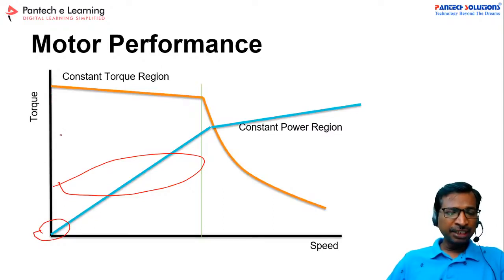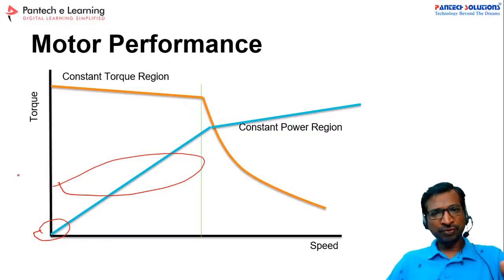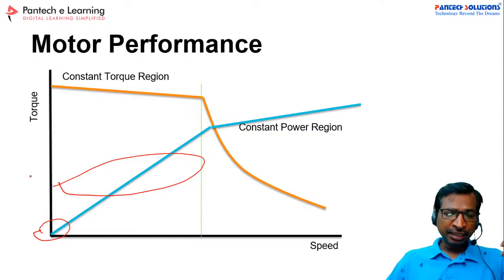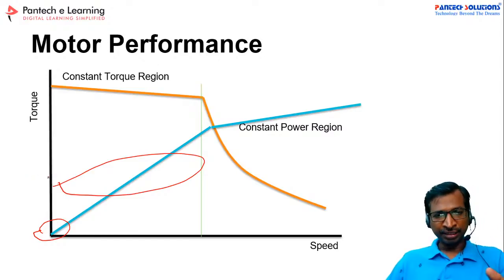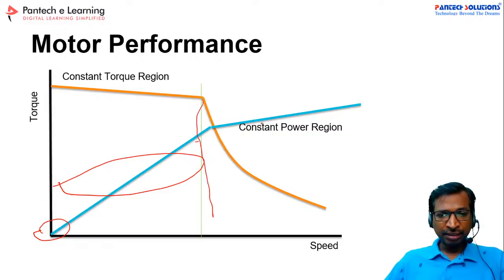We may have some experience of that while traveling in a vehicle. In low gear, the vehicle can pull a huge amount of weight. Whereas once the vehicle reaches the maximum speed, the torque of the motor will be very less, right?